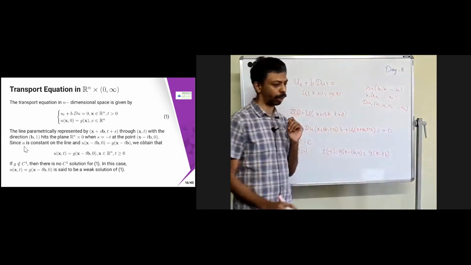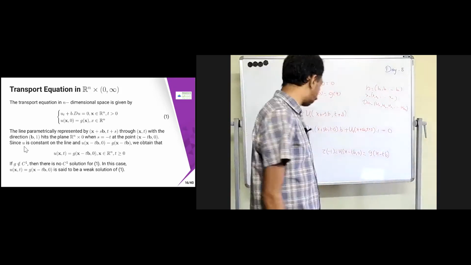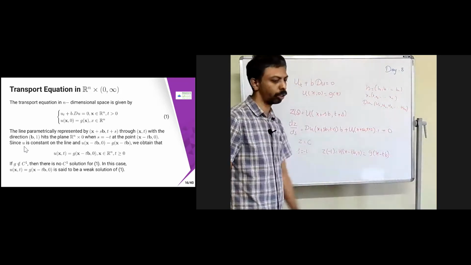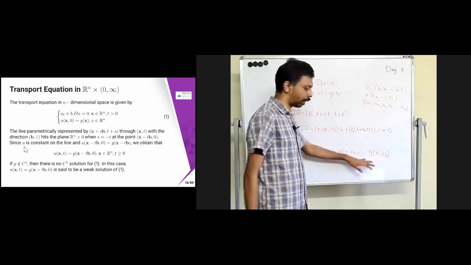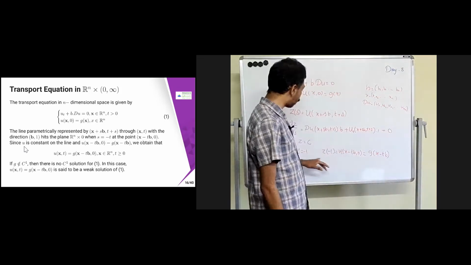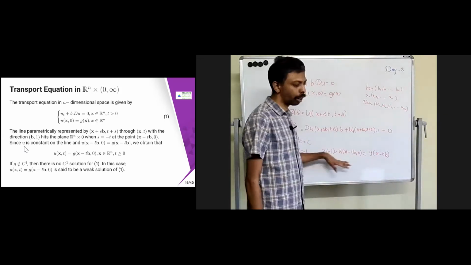Okay, that's what we covered. u of (x minus tb, 0) equal to g of x minus tb. So u is constant in this line, because z equals c. So u is constant in this line.